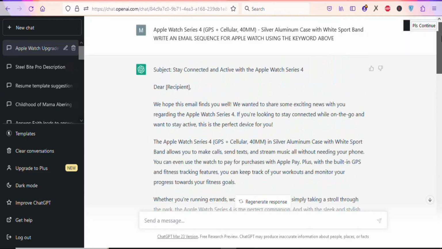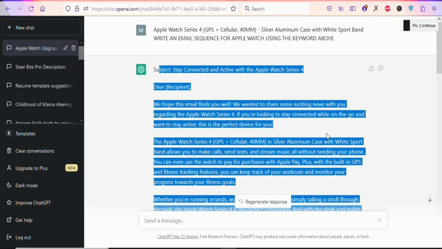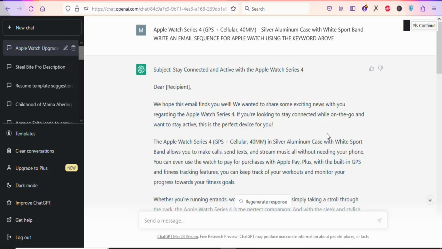Once it has written the emails, the next step is that you are going to highlight and copy everything and then send to your client so that you can be making money from home. It's just as simple as that. So make sure you go and take action so that you can be making money using this particular strategy.